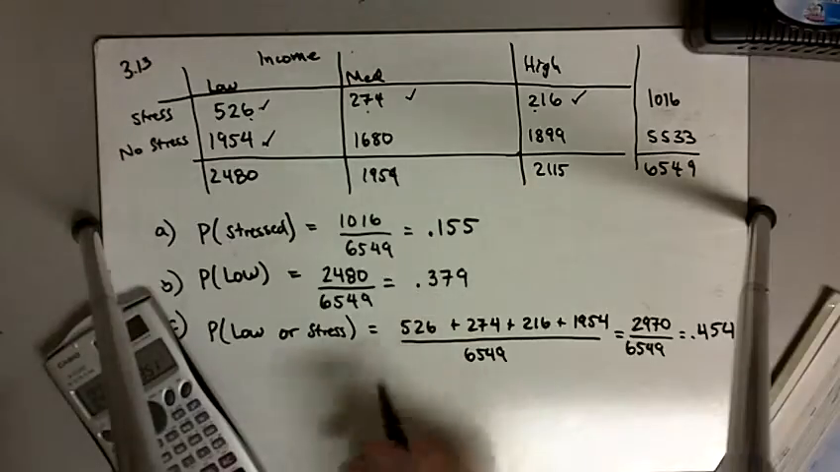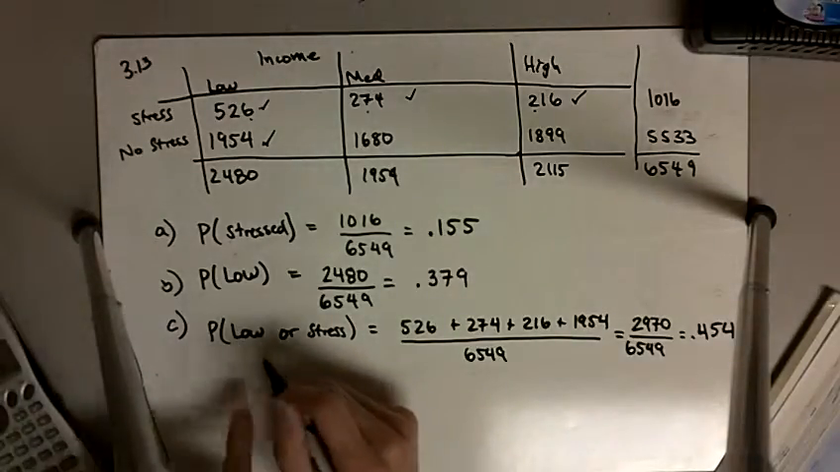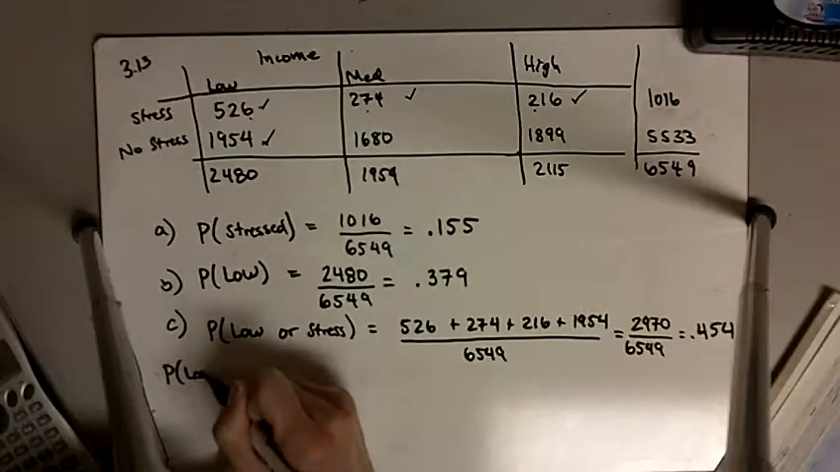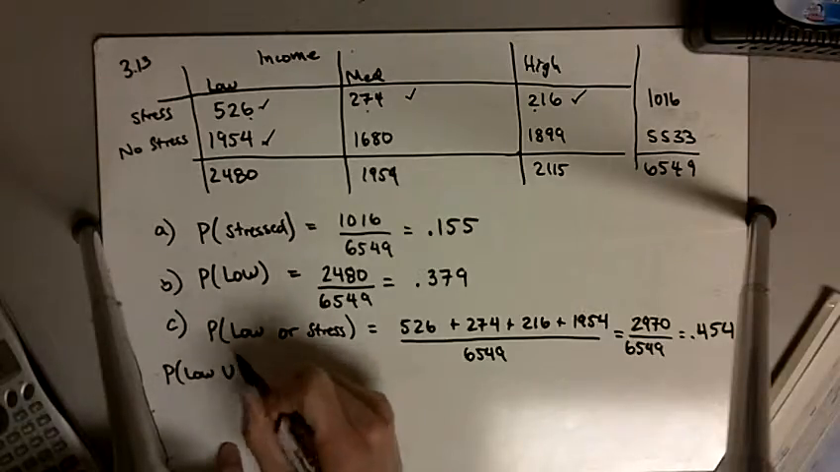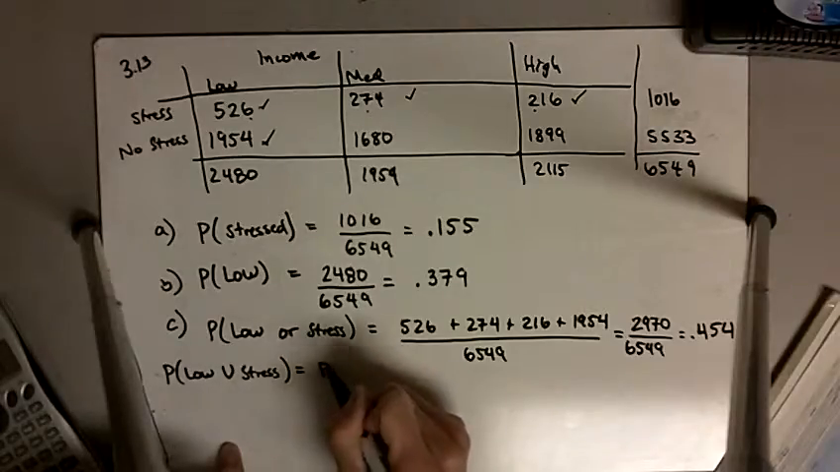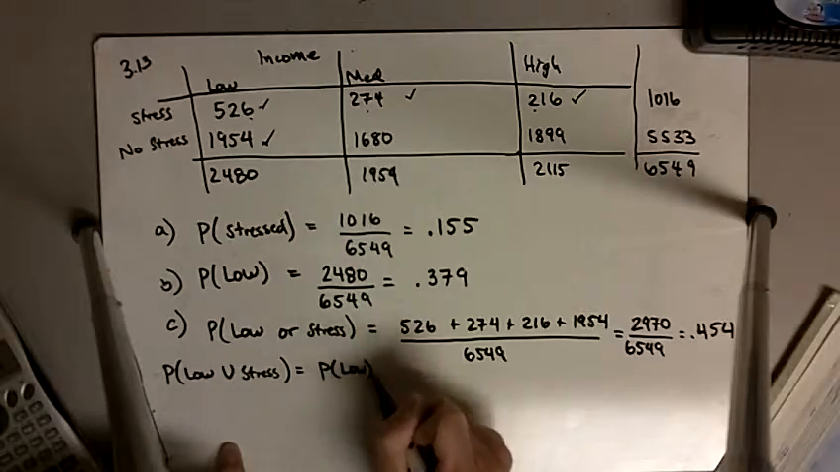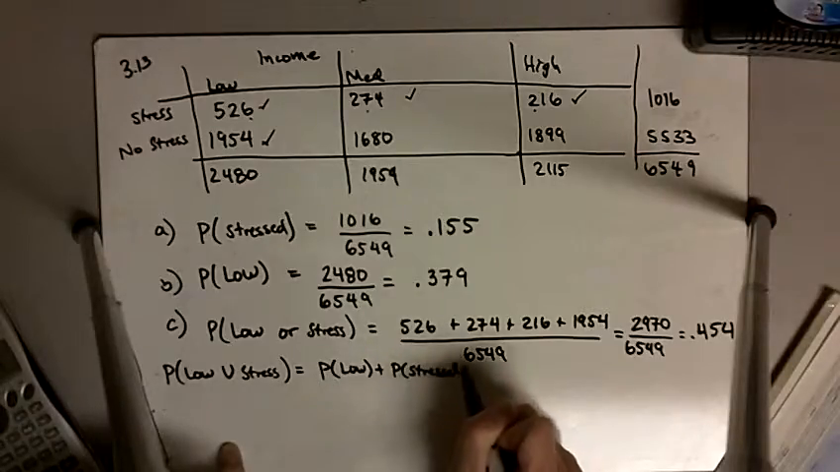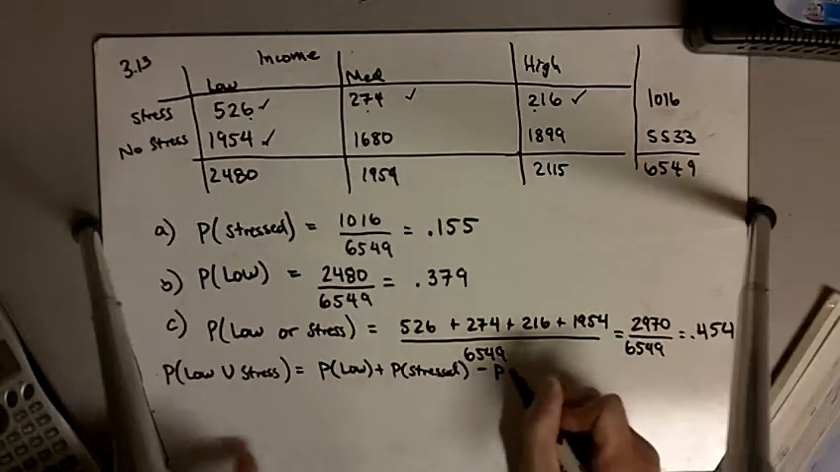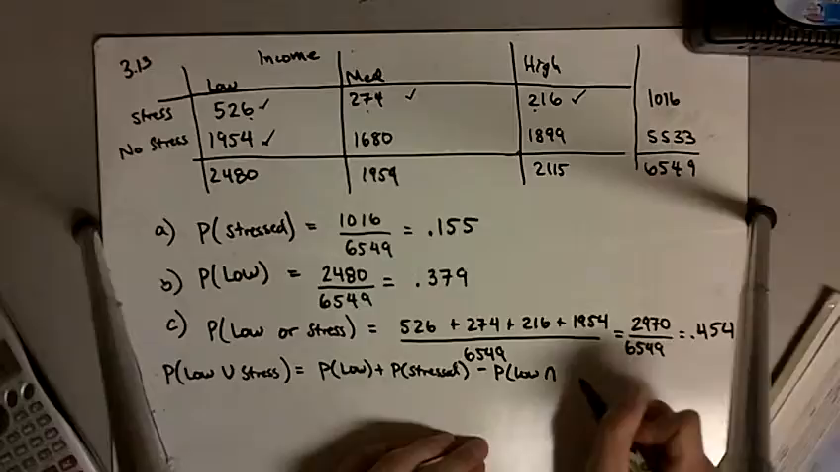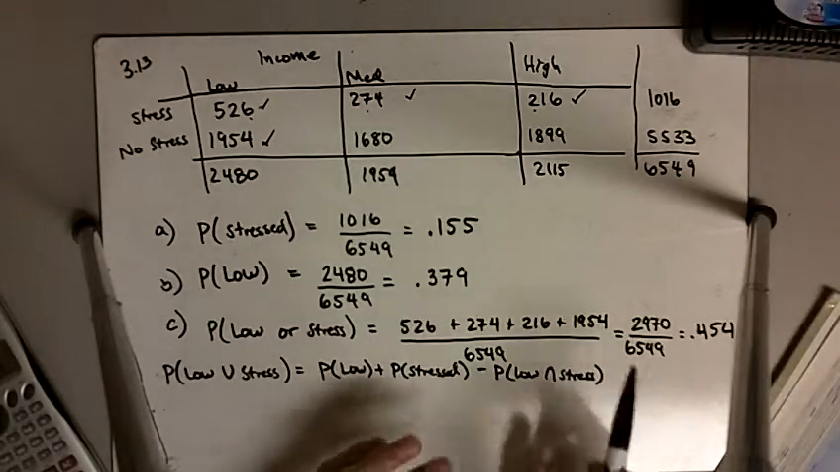Now, we also know that this can be rewritten as the probability of low union stress, which in this case is the probability of having low income plus the probability of being stressed minus the probability of being both, the intersection there, low and stress. I'm still doing the exact same problem, and I'm just doing it in another way.